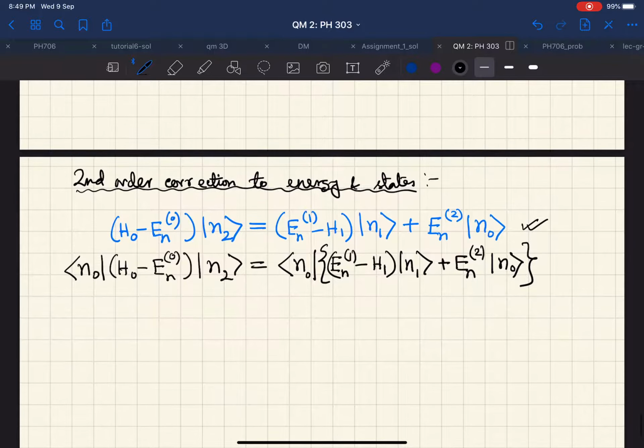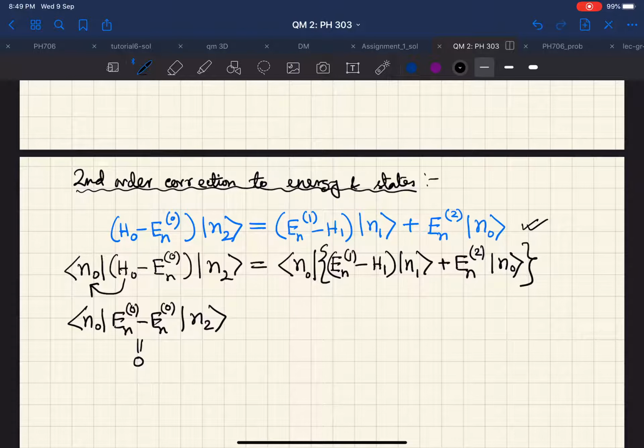But now you already know that this H0 will act on bra N0 to give you En0 times bra N0. So that is going to give you like N0 En0 minus En0. That means this right hand side term immediately vanishes.